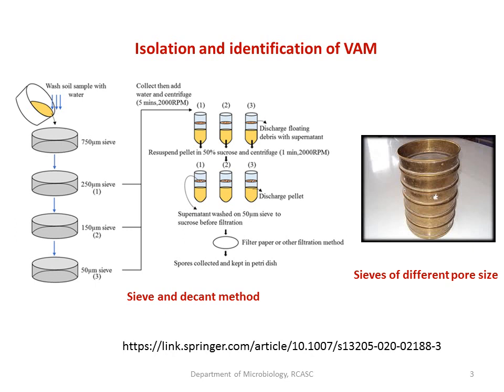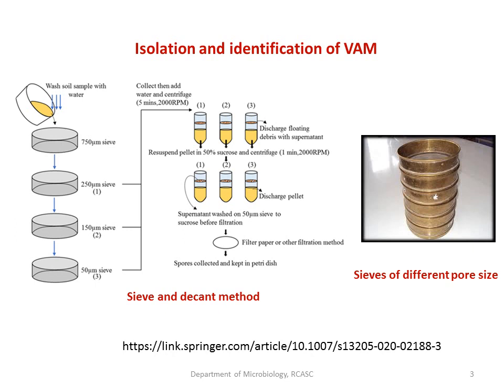So once again I will repeat how the isolation of the arbuscular mycorrhiza can be done. In general, it is called the sieve and decant method. That is, we are going to use sieves and also a process called decantation for the separation of the soil particles from the spores. So here the soil sample is especially the rhizosphere soil, and you can also use some roots. You can cut or macerate the root system, and mix that particular soil sample in water.